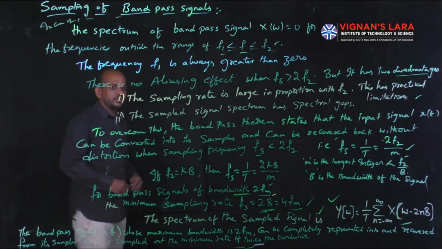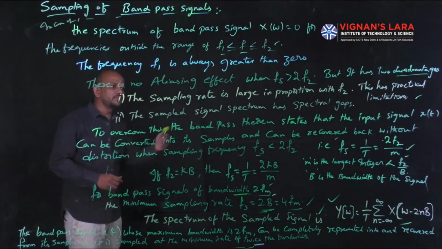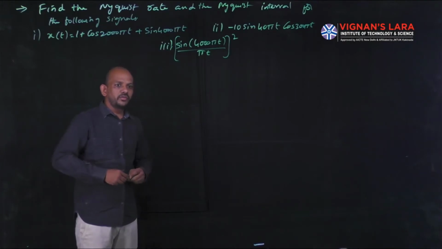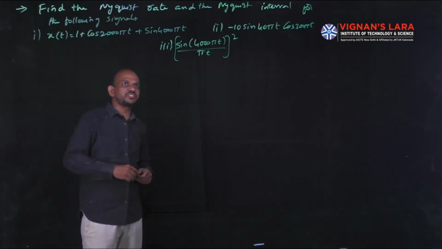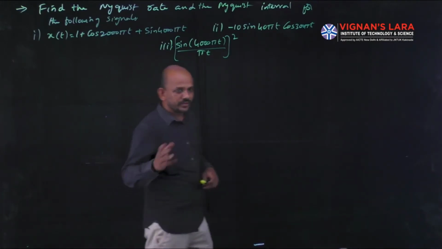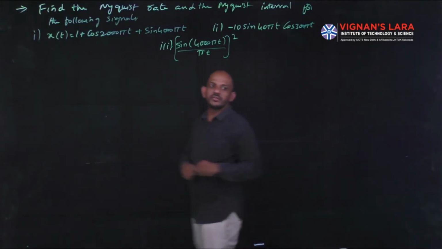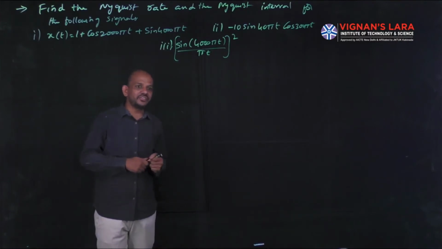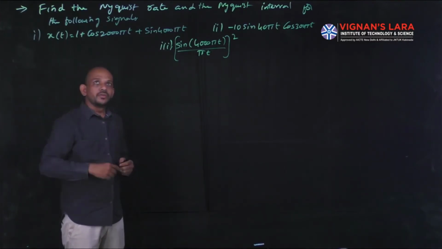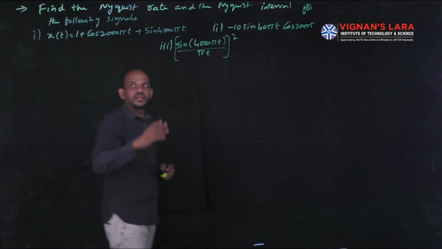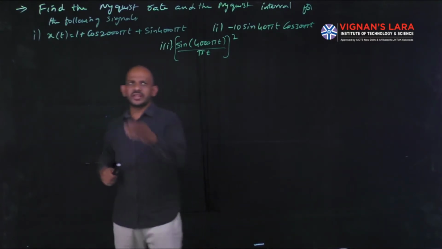Now we will see some problems regarding this concept of sampling. We will go through some problems with respect to Nyquist rate and Nyquist interval. They are given a problem: find the Nyquist rate and the Nyquist interval for the following signals.